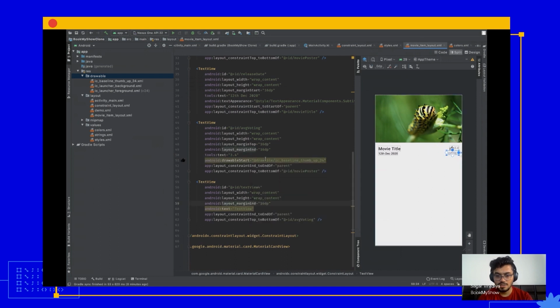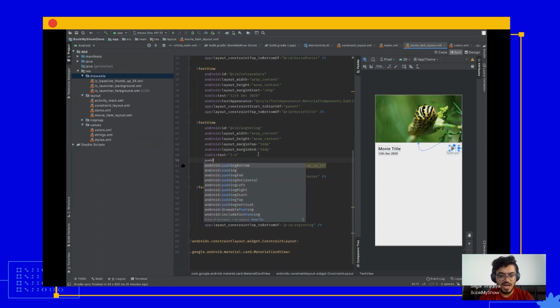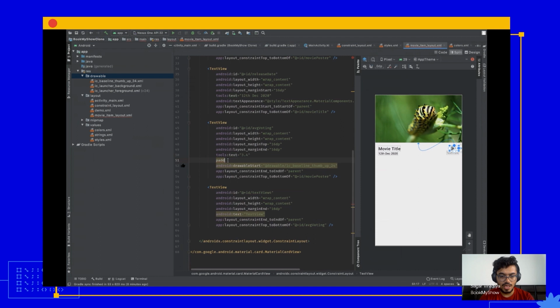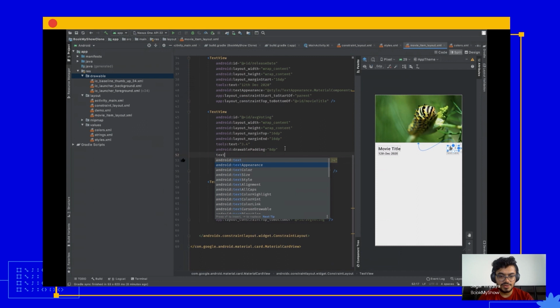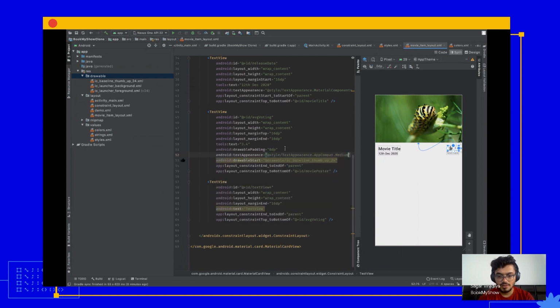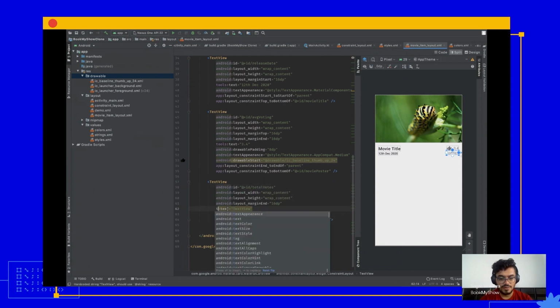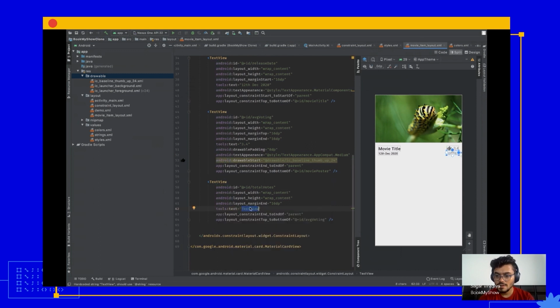So now we have the icon to the left of this voting, and let's just give padding as well to our icon and text. Okay, and let's just style it using text appearance and give a nice style. Okay, the last thing is total votes, and let's just give a dummy value to this total votes. All right, so our UI is ready now.